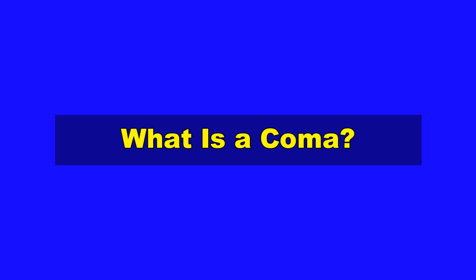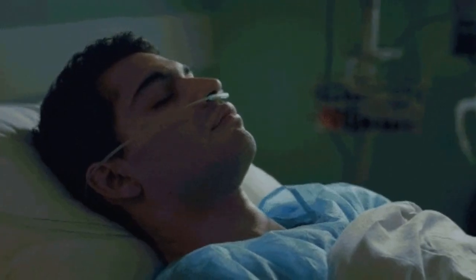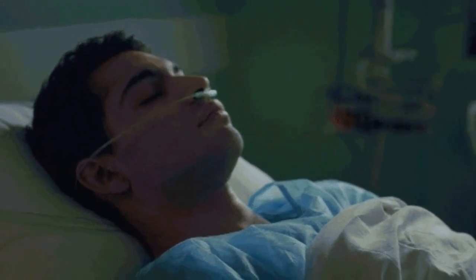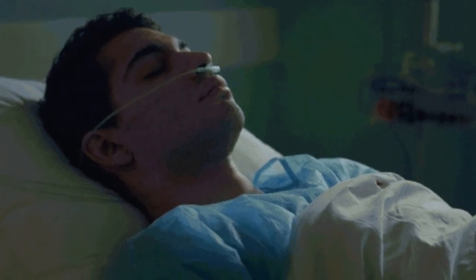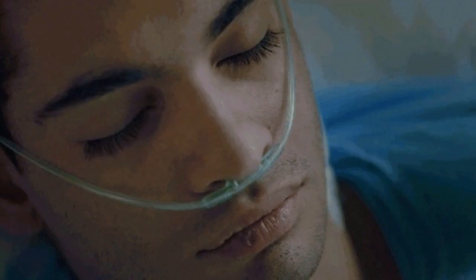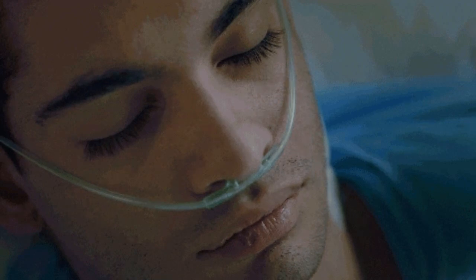What is a coma? A coma is a prolonged state of unconsciousness. During a coma, a person is unresponsive to his or her environment. The person is alive and looks like he or she is sleeping. However, unlike in a deep sleep, the person cannot be awakened by any stimulation, including pain.